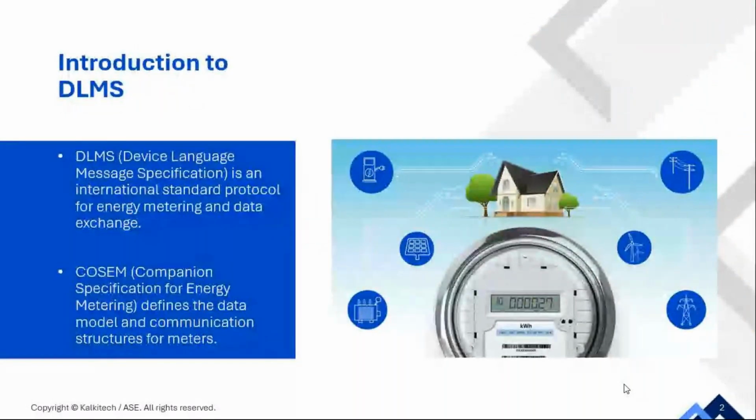Firstly, let's have an introduction to the DLMS protocol. We know that a smart grid is an electrical network which uses digital or other advanced technologies to monitor and manage the power flow happening between the point of generation and point of utilization or the consumer endpoint.